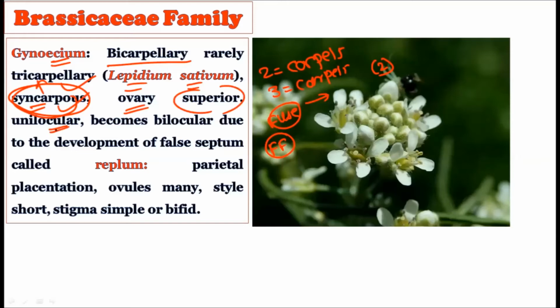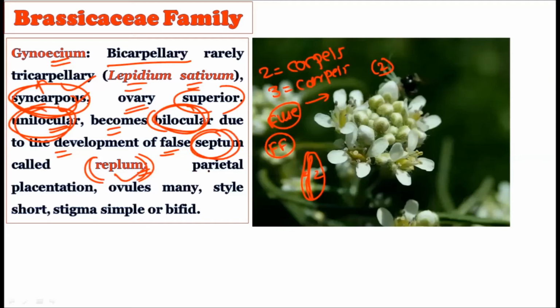Then it is unilocular, that is, one locule is present in the ovary. It sometimes becomes bilocular due to the development of a false septum, which is called the replum. The replum is the false septum created in the unilocular ovary. For example, this is the unilocular ovary, and if a false septum like this is created in the form of the replum, it will create the two-locular or bilocular condition. So generally there is the unilocular condition, but later the bilocular condition is created due to the false septum, called the replum.